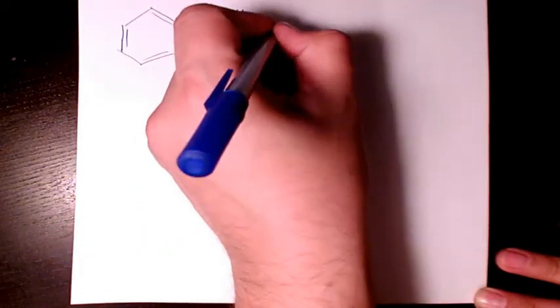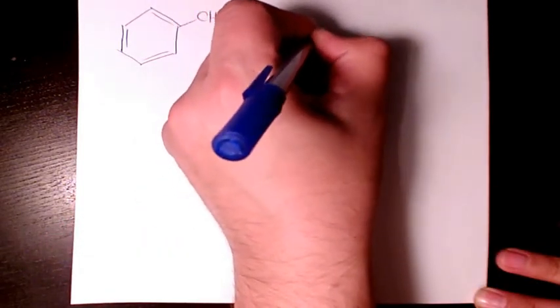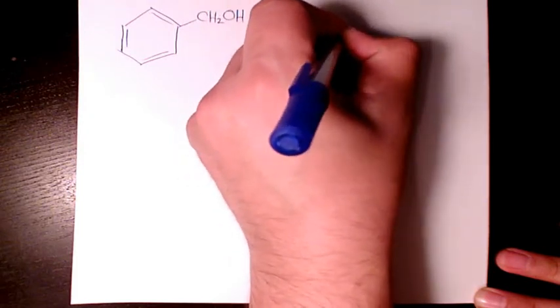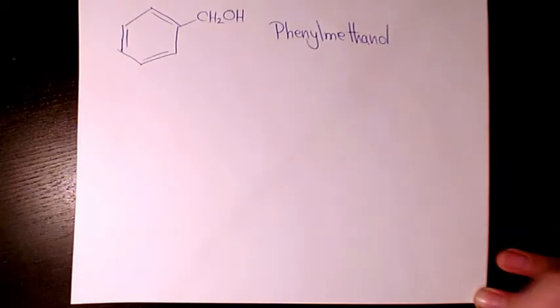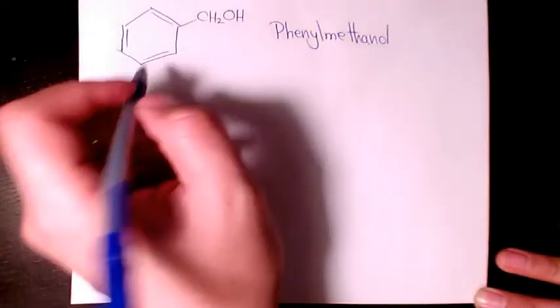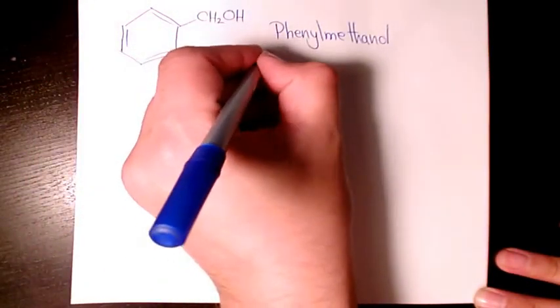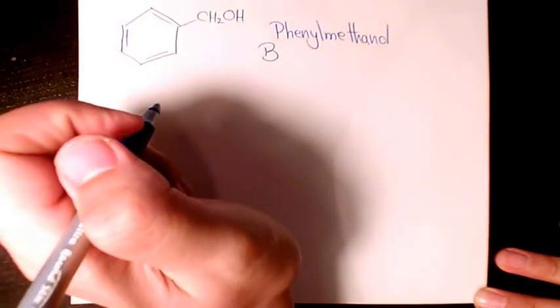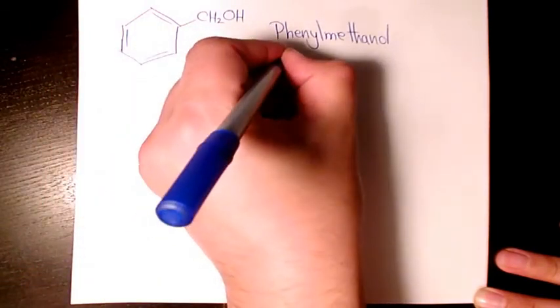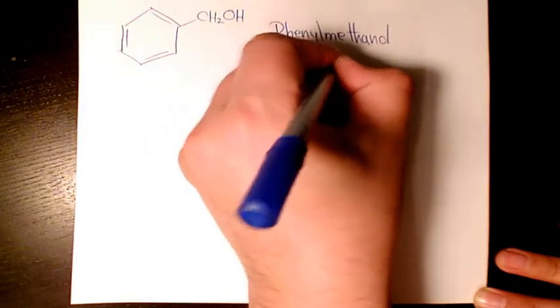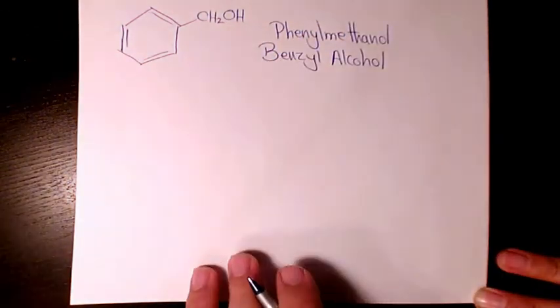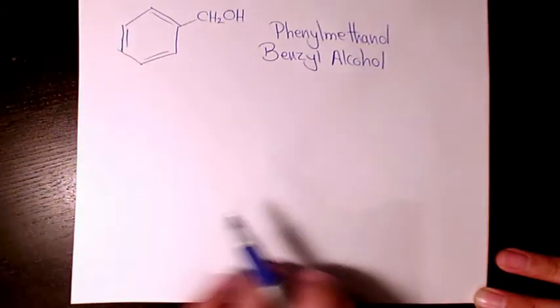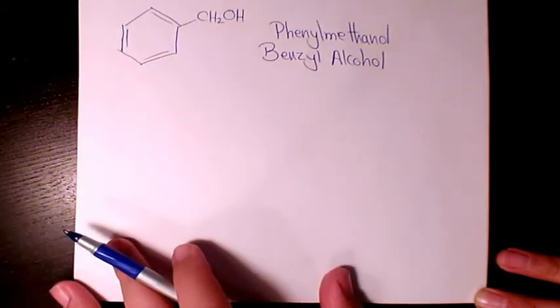So we can call it phenylmethanol, or we can call it, the industrial name, or commercial name, is benzyl alcohol. Benzyl alcohol is the structure of this organic compound.